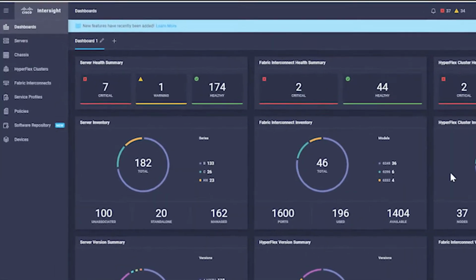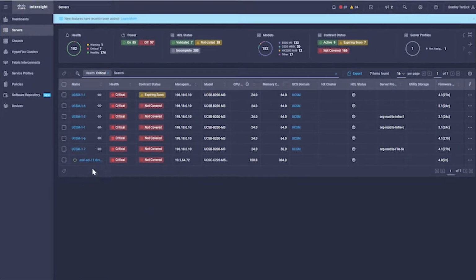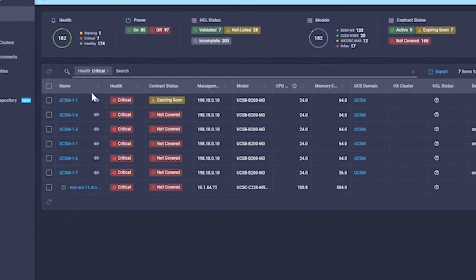Now from here, I can use some of these widgets to my advantage. I want to see a server health summary. Well, I've got 7 servers here that are in a critical state. Let's drill into those 7 systems and figure out what's going on. Well, here they are, and sure enough, 7 of them are in a critical state.